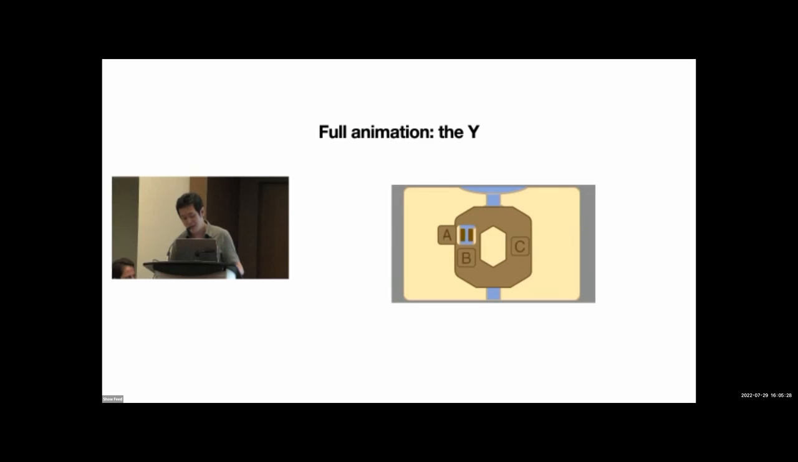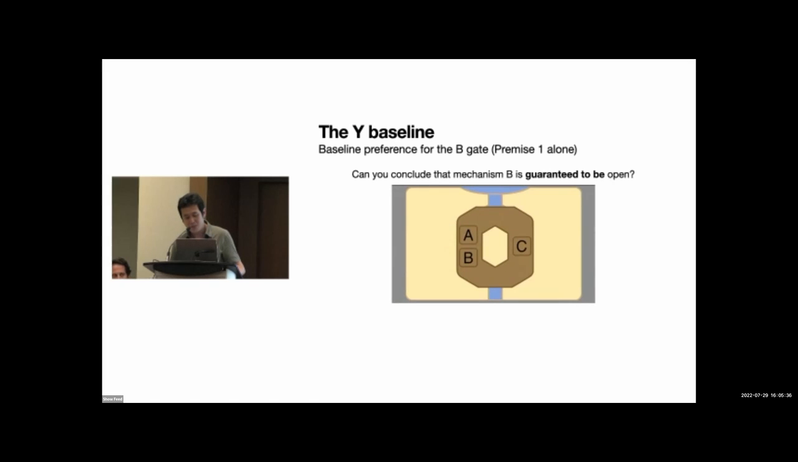And we reveal A, and then we ask the question, can you conclude that gate B is guaranteed to be open? We also had the baseline trial, which basically measures the baseline preference for the B gate. So it is identical to the target trial, except that we do not reveal that gate A is open. So we just give the premise 1, A and B or C. Can you conclude that B?